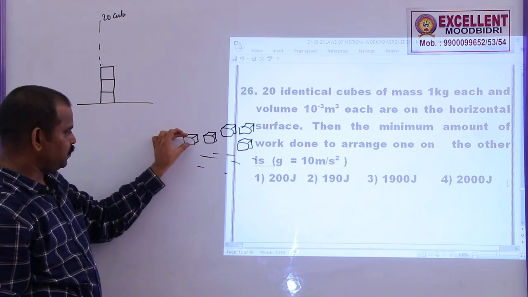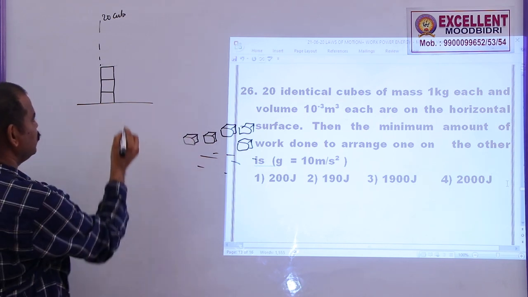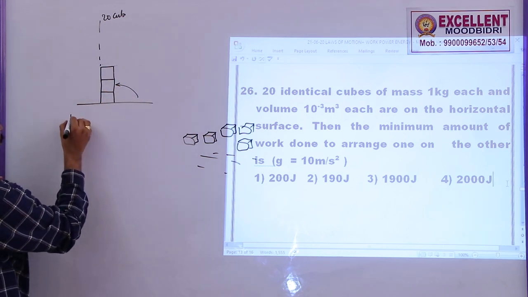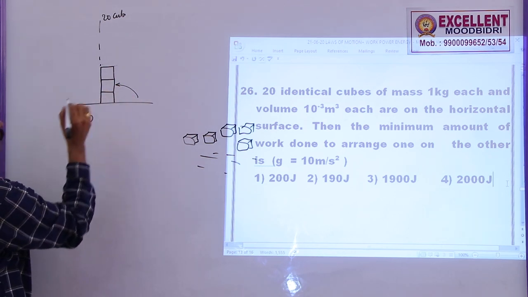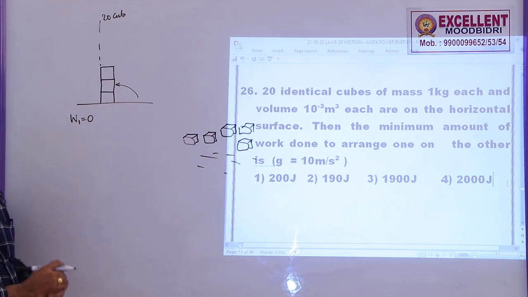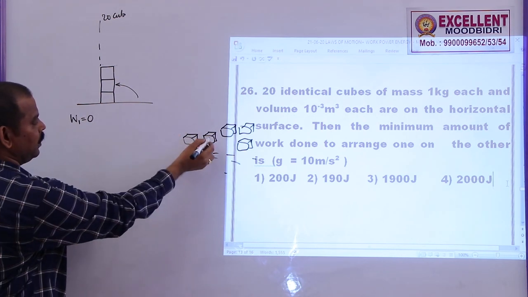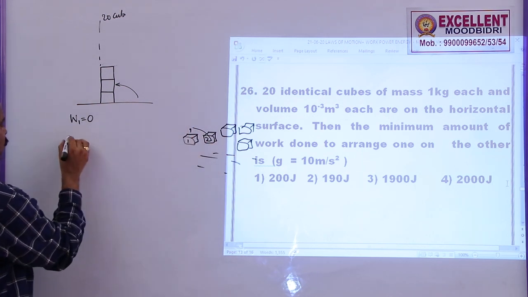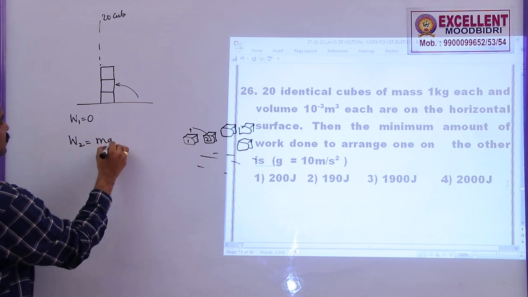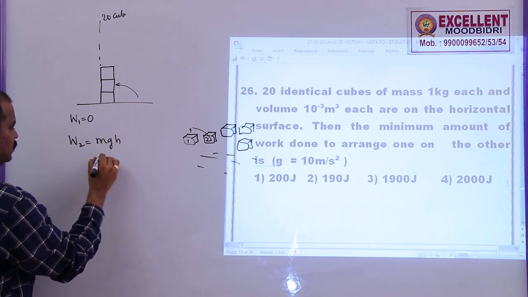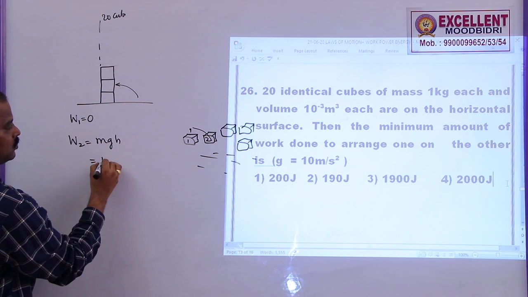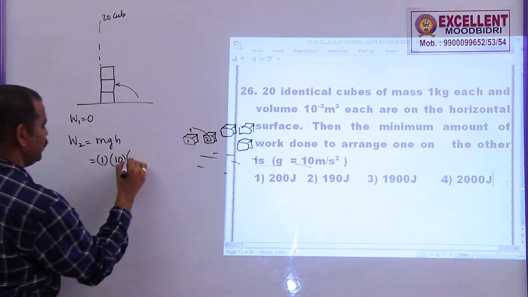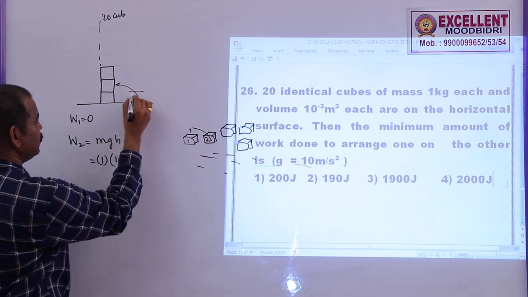Already one cube is placed there. I need to bring the second cube. So what is the work done to bring the second cube onto the first cube? The work done to arrange the first cube will be 0, because the first cube was already there on the surface. Now I am bringing the second cube onto the surface of the first cube. What is the work done to bring the second cube? This is mgh, that is m, mass 1 kg, g, they are asking us to take it as 10, and height, here this is the second cube.